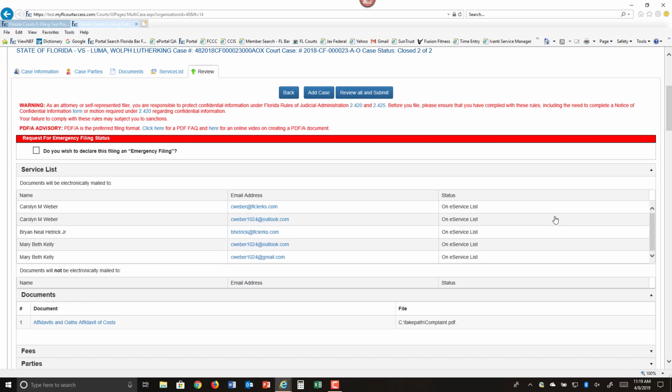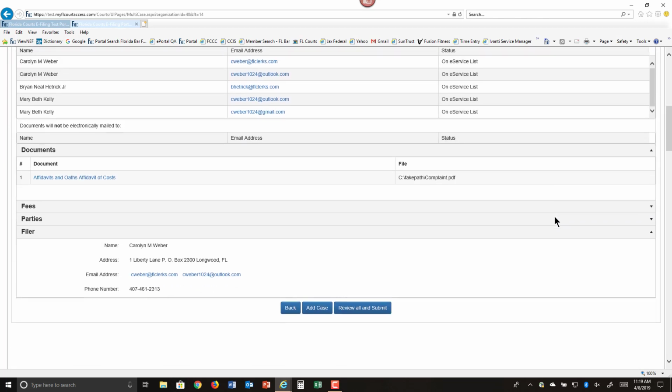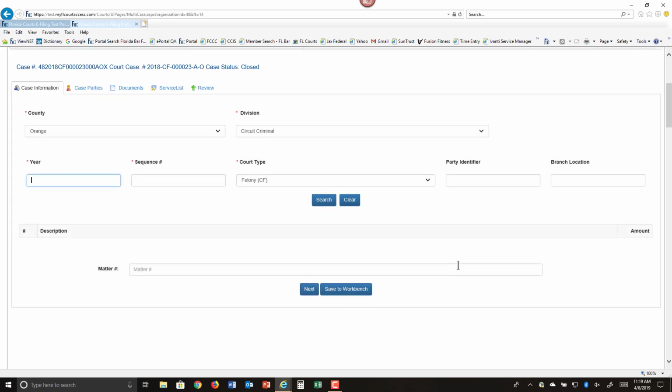Make sure I go back over and check the information for this case. And again, if I am ready to submit another case, I can do so, or I can submit all now. We'll add one more case, and we'll go ahead and choose Seminole County.